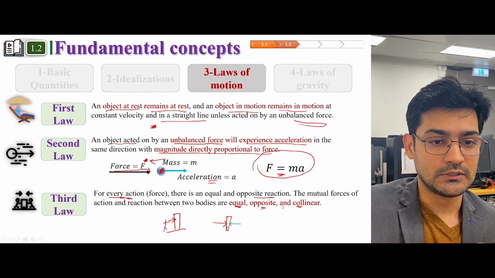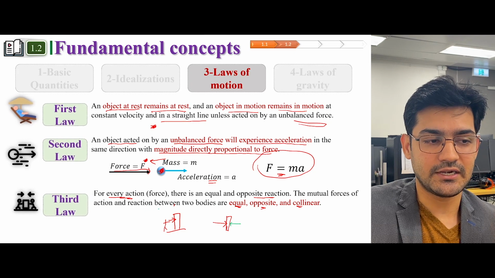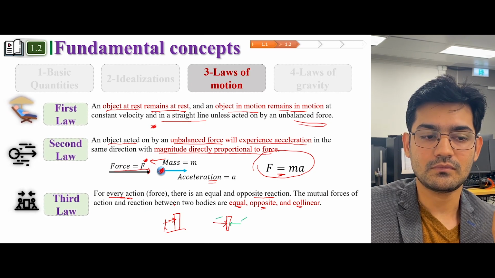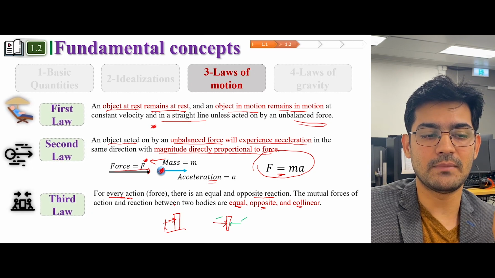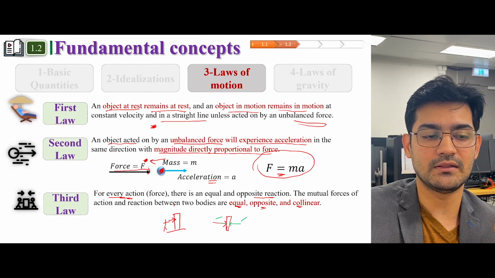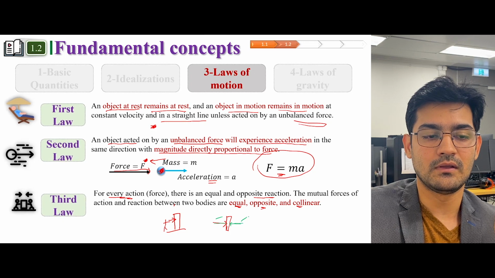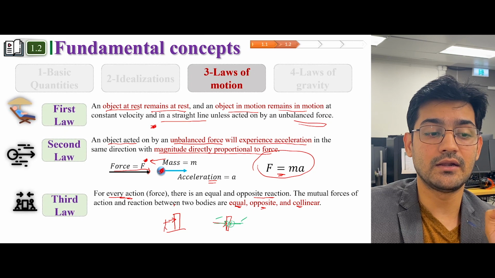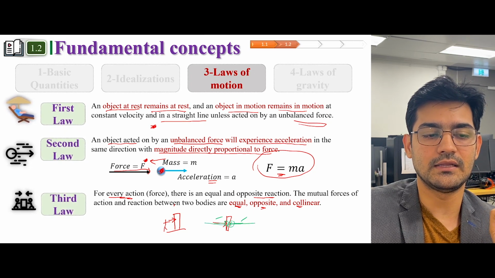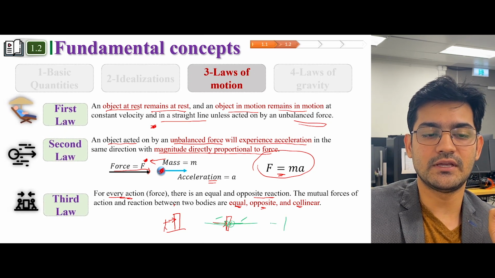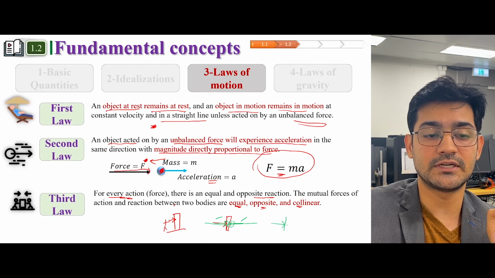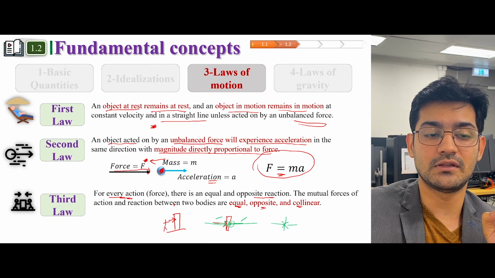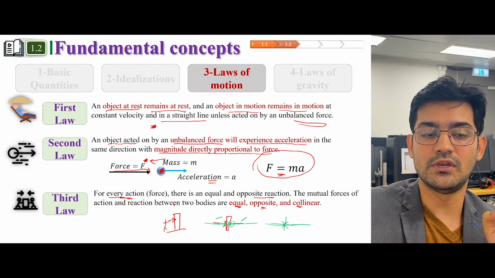Now, the mutual forces, action and reaction. So this is action, this is reaction, between two bodies are equal. So they have to be equal in magnitude, by which I mean that these lengths should be equal, and opposite. This is directing this way, this is directing this way, and collinear. Collinear would mean that they are in the same line. So if there is a force applying on an object and the object is not moving, that means that it is having an equal and opposite reaction, which is collinear.